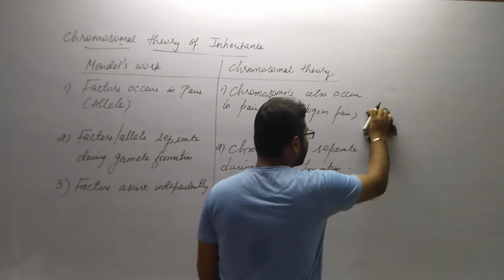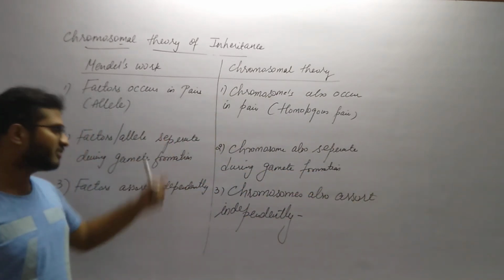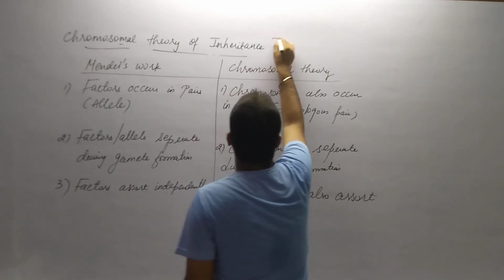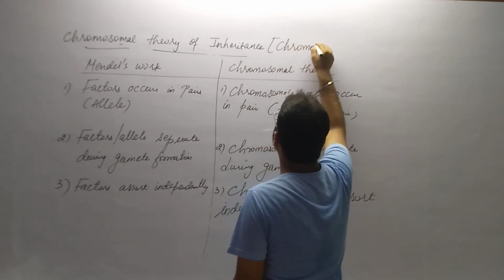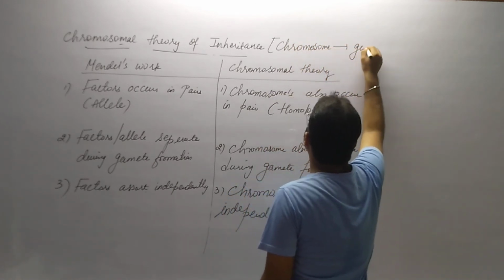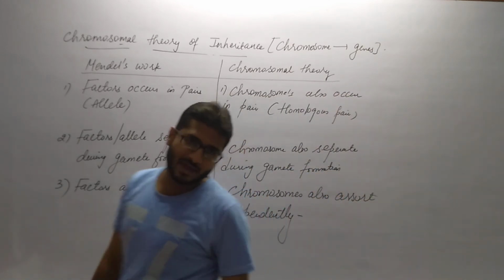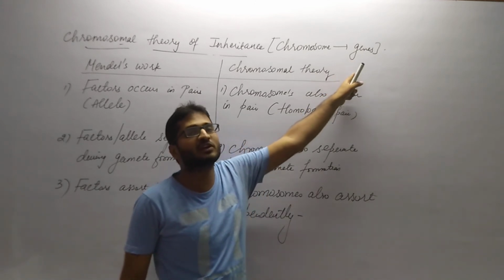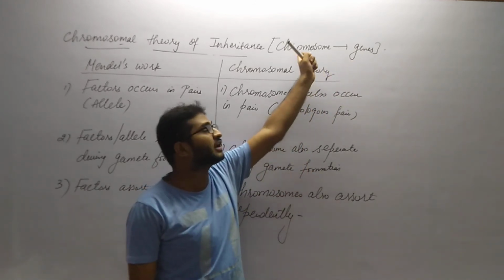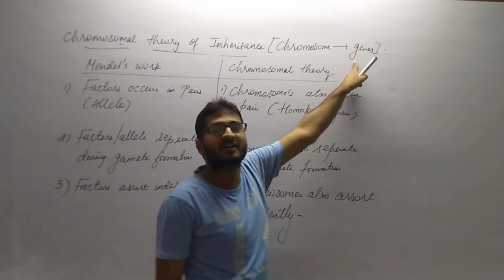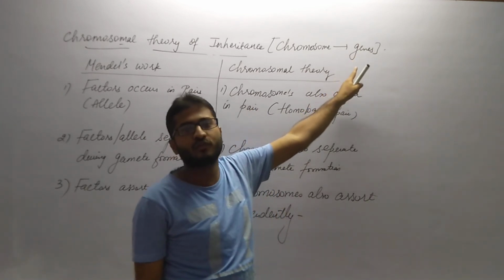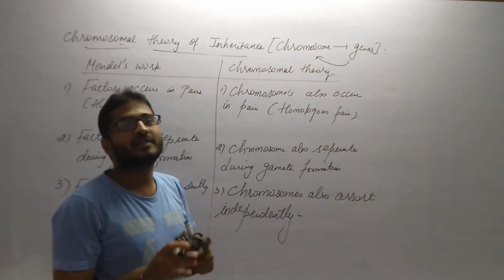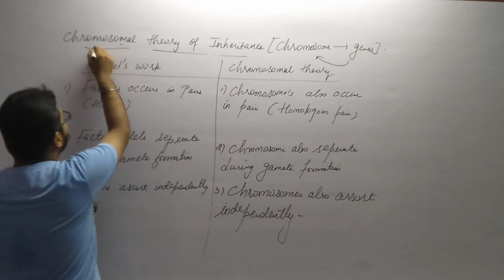Basically, Sutton and Boveri concluded that these chromosomes contain genes at their specific loci. Locus is the specific location of a gene on a chromosome. So at the end of this discussion, they concluded that chromosomes contain genes, and these genes are the unit of heredity.